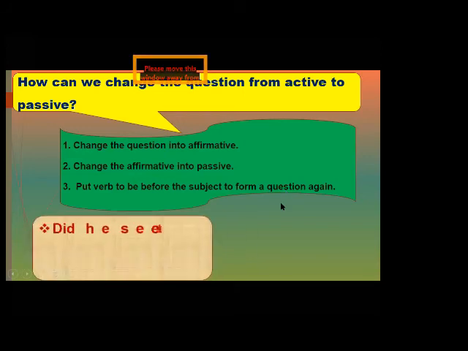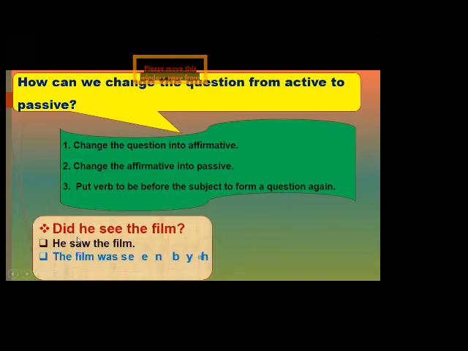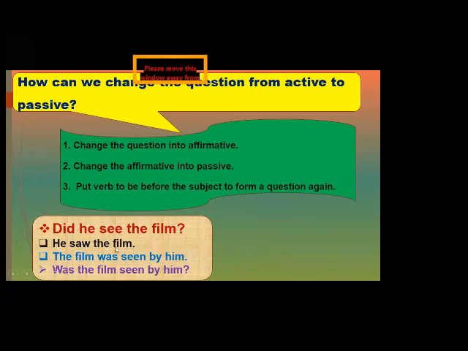How can I do this? Number one, okay? Did he see the film? This is a question in the active voice. How can we change it from active to passive? Number one, we will cross out did, and we change it to a sentence. He saw the film, okay? So this is an active sentence. After that, we will change the active sentence into passive. He is the subject, saw the verb, the film is the object.